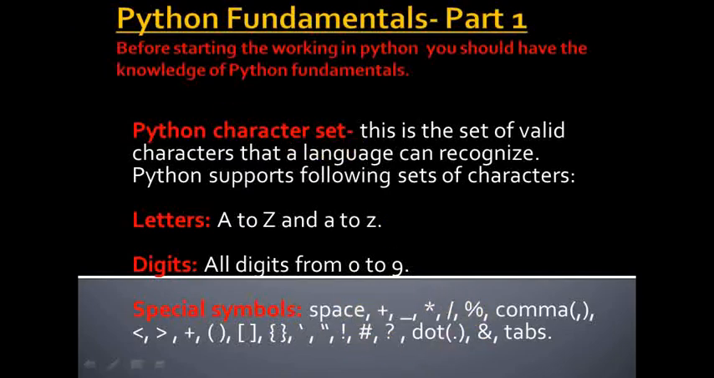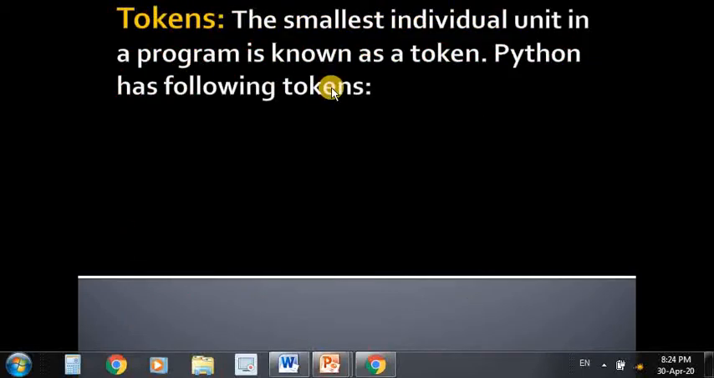So next is tokens. What are tokens? The smallest individual unit in a program is called a token. If you write a program in Python, the smallest part of that program is called a token. So Python supports the following 5 types of tokens. Let's discuss them one by one.